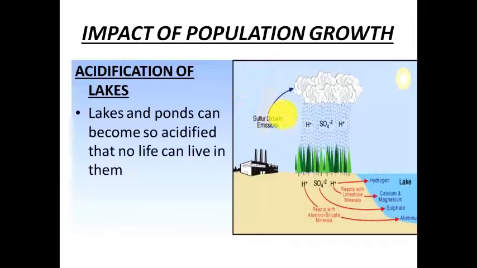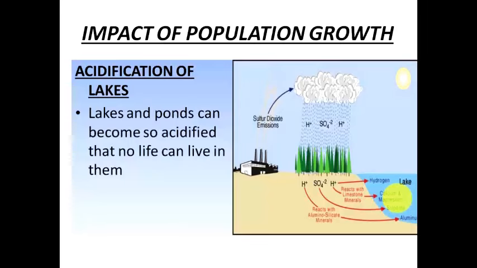You can see here the sulfur dioxide emission is taking place, and these gases again go and get condensed, and when the rain takes place, these gases again come back down to the earth. Some of these gases are mixed in the water resources. This will again pollute the water and also affect the wildlife that are staying in the water, for example the fish and the other sea animals.